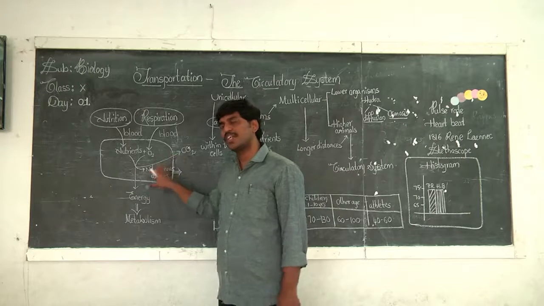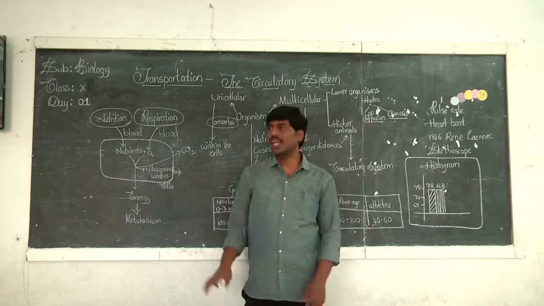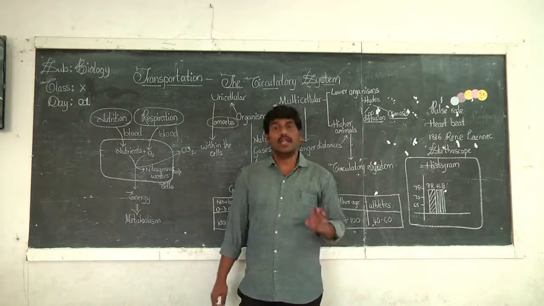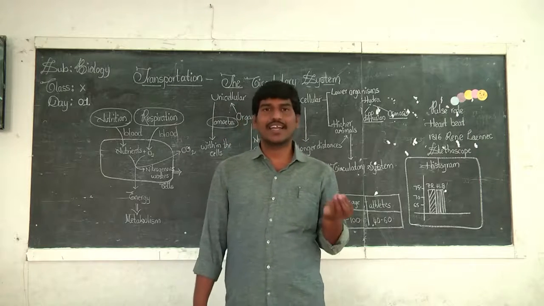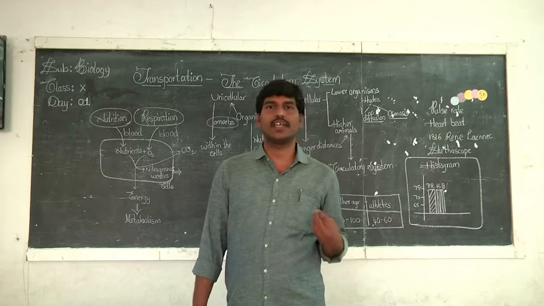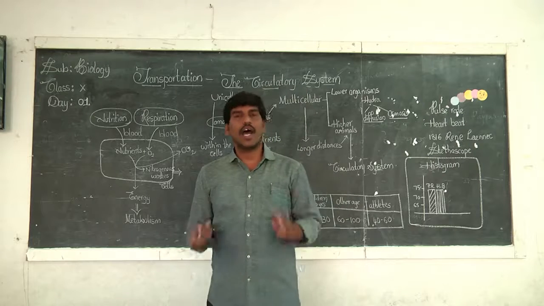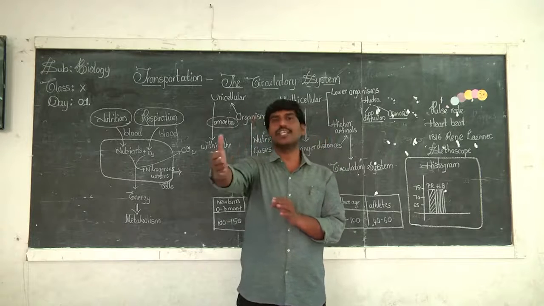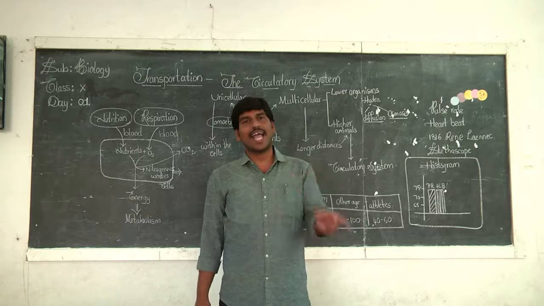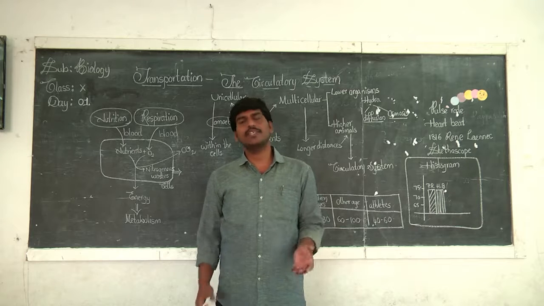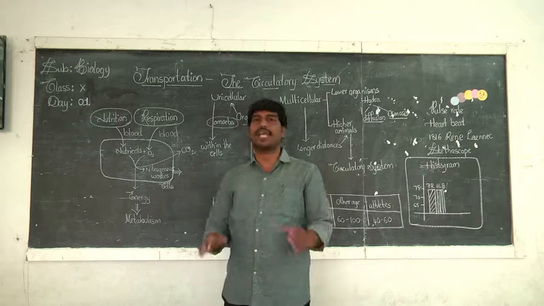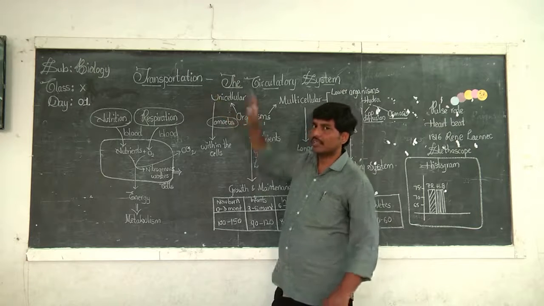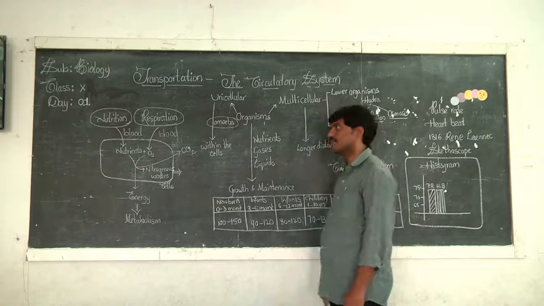So like this, transportation plays a very important role. It doesn't only supply nutrients, oxygen and carry nitrogenous waste material. It also helps in the transportation of drugs, the medicines whatever we take, to the site of action. The hormones which are produced at one particular place are taken to the target site, that is the action site, through the blood itself. Like this, blood has a number of activities to perform in our body. That is nothing but, fully, we can say, the transportation or circulatory system.